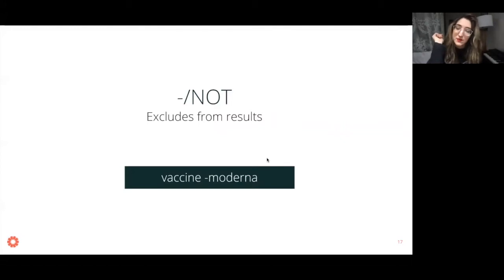So what's an example of this? If I were to search in Twitter, vaccine space minus Moderna, without a space in between here, that's going to give me every post that includes the word vaccine, but doesn't include the word Moderna. Maybe I'm only interested in posts about the Pfizer vaccine or AstraZeneca, right? And those might be words that I include. But if I want to make sure I don't include any posts that use the word Moderna, then I use this minus sign, and that makes sure I don't see those results. So those are the three main operators.